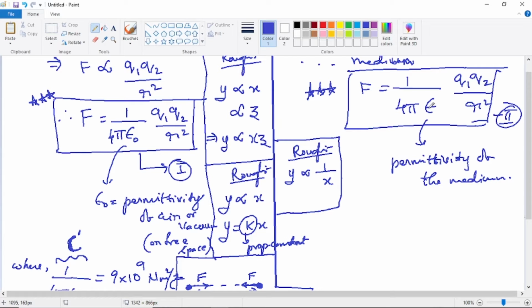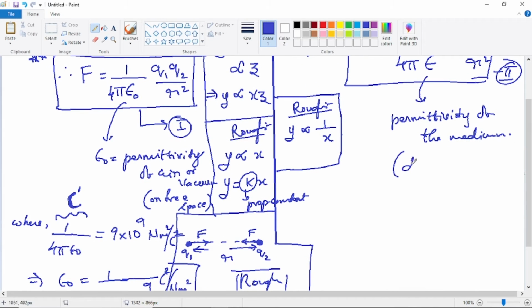So that is a very, very important property of the permittivity of the medium. It depends only on the nature of the medium, but not on the variables: the two charges, the distance and the force. It depends only on the nature of the medium present between the two charges.